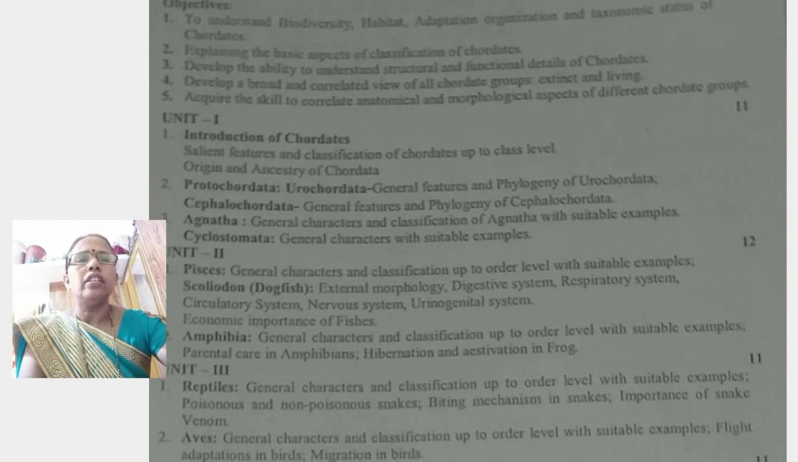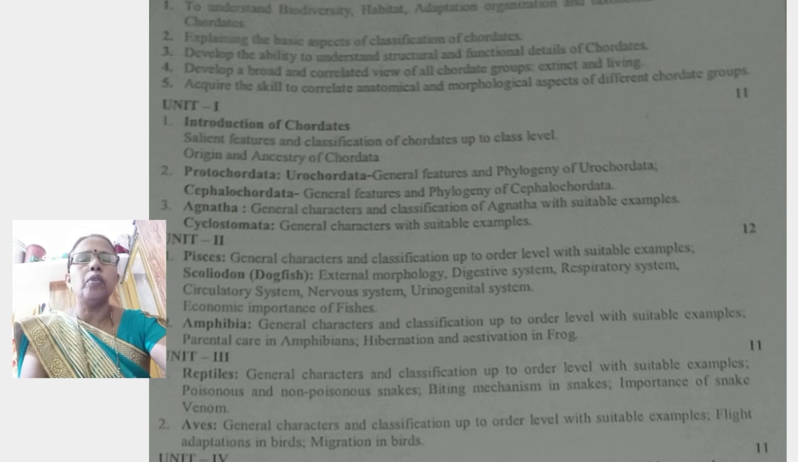Then the second topic, protochordate. Pro means first, and chordates means chordate animals. In this protochordate, there are also three subphyla: urochordate, hemichordate and cephalochordate. Hemichordate we studied earlier in the first paper. Then in this protochordate we mention urochordate and cephalochordate.